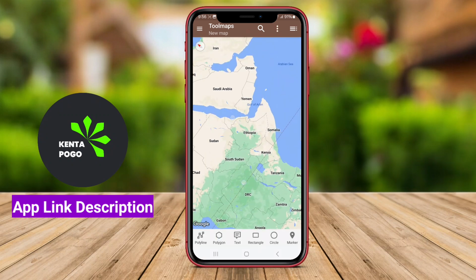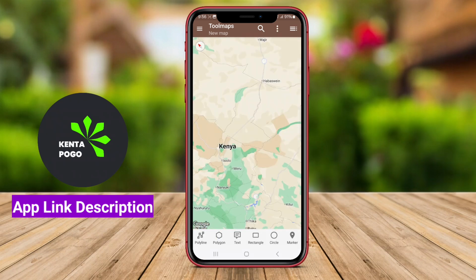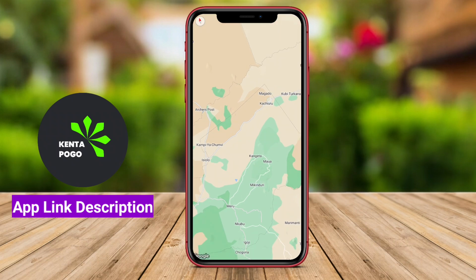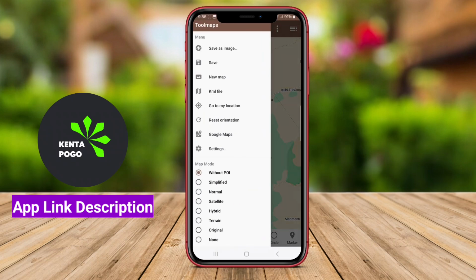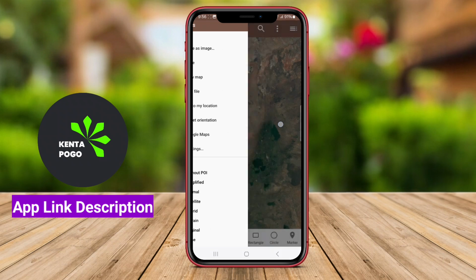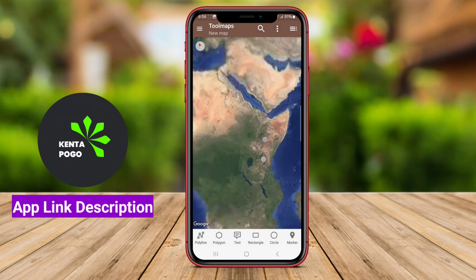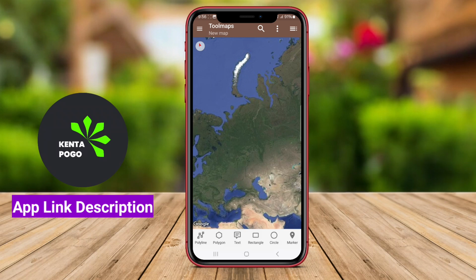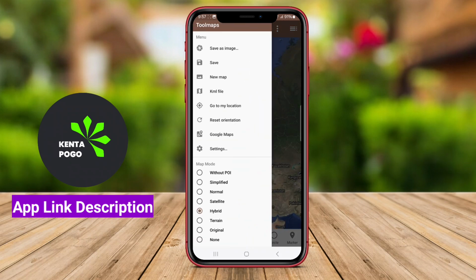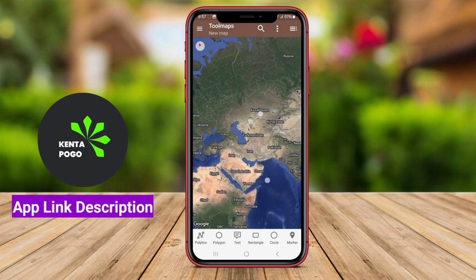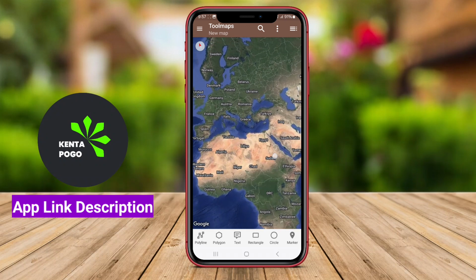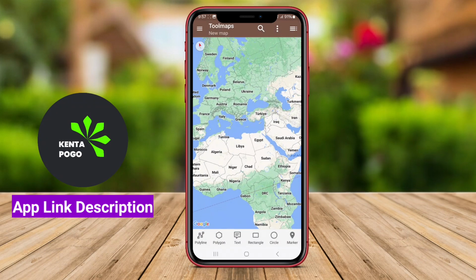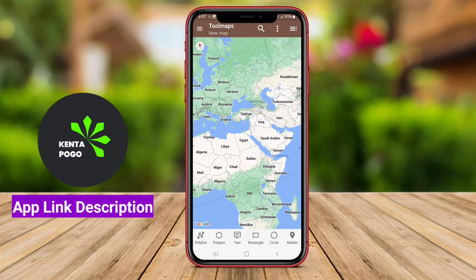The best Toolmaps applications typically offer features like customizable map layers, offline access, and integration with other services like weather updates and traffic information. Users can mark points of interest, create and share routes, and explore detailed geographic data to enhance their navigation experience. Additionally, these applications often cater to specific needs, such as hiking, biking, or urban exploration, providing tailored maps and guides for various activities.